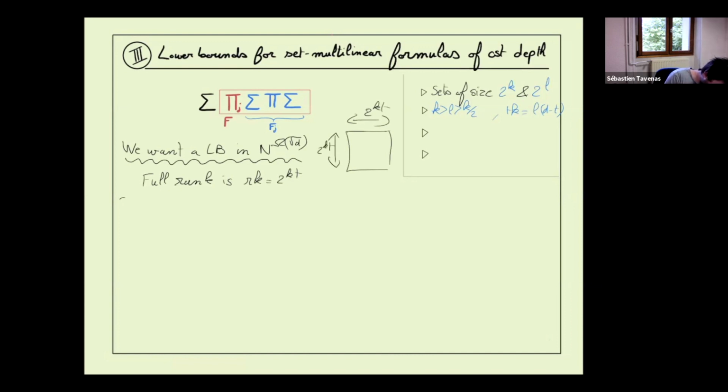Okay, so it's sufficient to show that the rank, so F is a summand of our sum. So it's something with F_i. We just want to show that it's smaller than something of 2 to the kt, which will be the full rank, divided by the lower bound we would like.